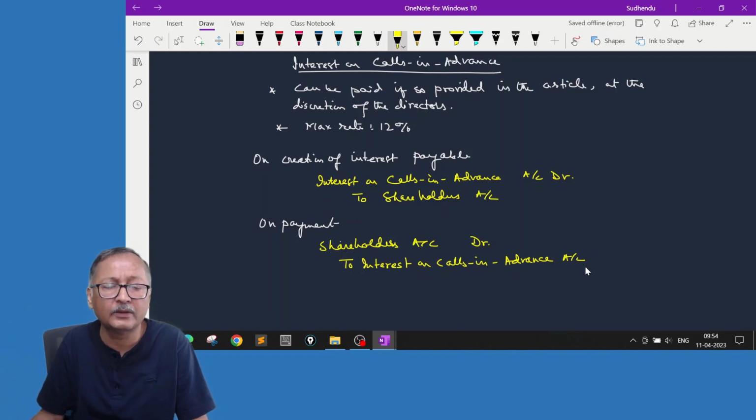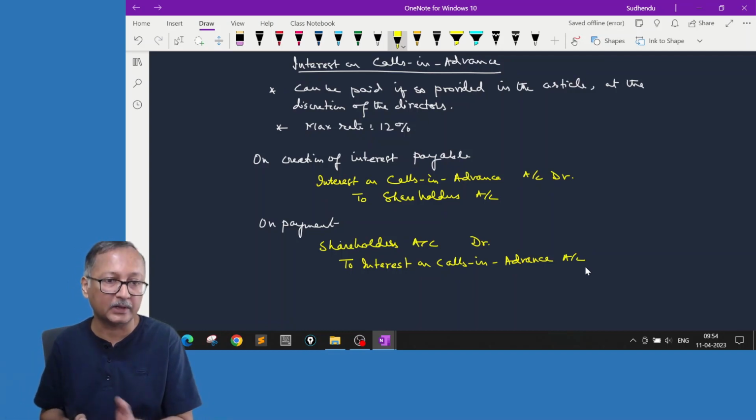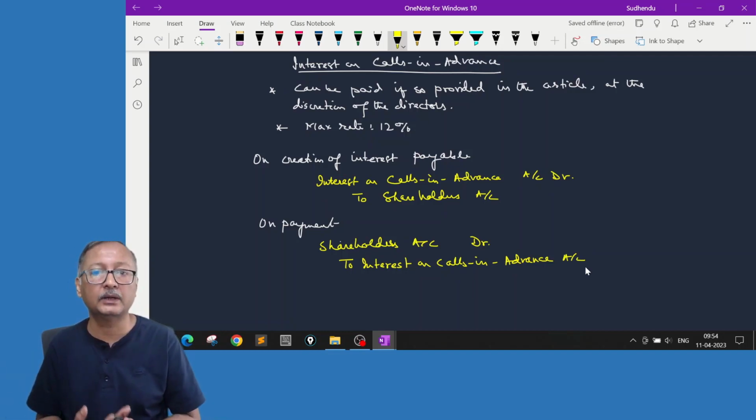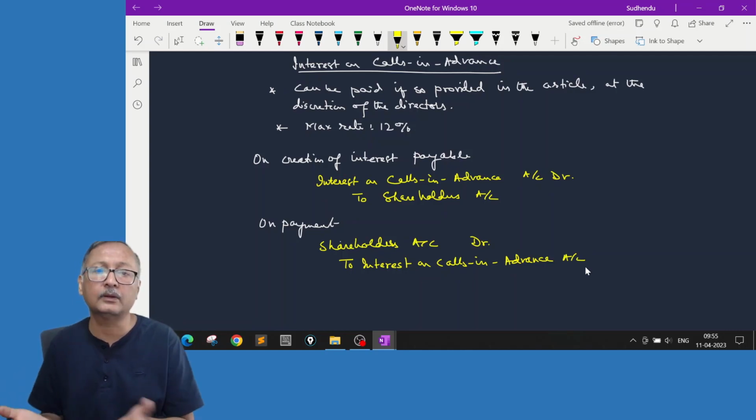So calls in arrear, calls in advance are simple. If there is any arrear, it means somebody has not given. We have already created a liability in the share capital, so to that extent not given, we are keeping it in a separate account instead of reversing the capital. That is calls in arrear. Similarly, somebody I have called and they have given more money than I called. That money I am keeping in a separate account. When the future call comes, we will be adjusting with that. Right now it has not been called. If a liability itself is not created, you cannot adjust against the liability. So this advance itself is a liability in a separate account, that is calls in advance account. So in simple accounting terms, you need not bother about how the entry is to be made.